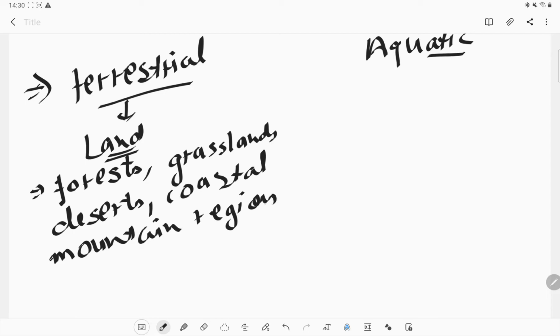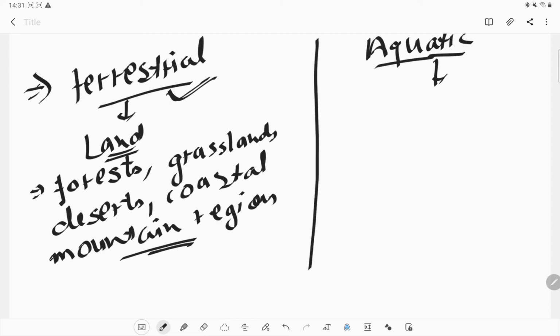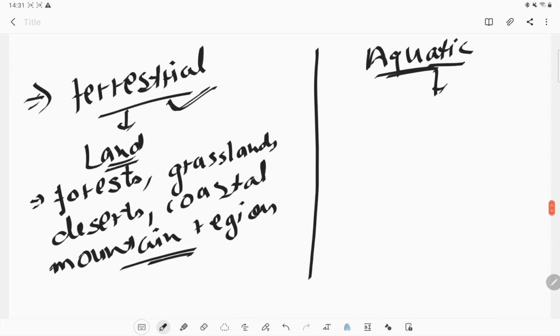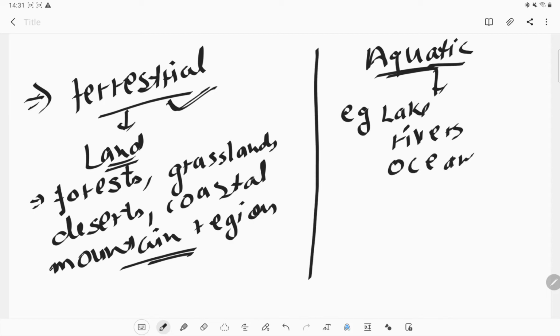The animals or plants which survive in any of these have a terrestrial habitat. In an aquatic habitat, the animals and plants live in water, for example, lakes, rivers or oceans. So these are the habitats which are present in our environment.